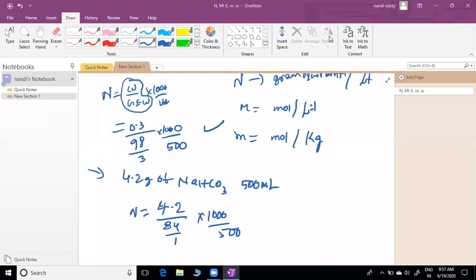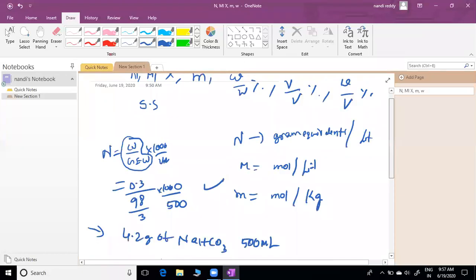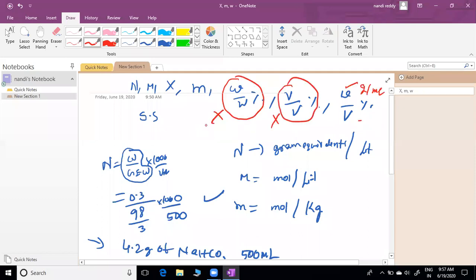Percentage only. You can check here, they're asking what is the unit of W by W percent. Both are weight, so there is no unit. Unitless. Both are volume, also unitless. Both will be cancelled. Here you get gram per ml because W is grams, V is ml. Strength of solution you get gram per liter. So if both are the same units, they will be cancelled.